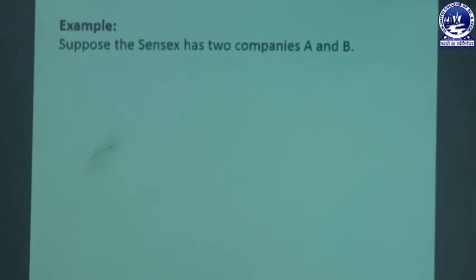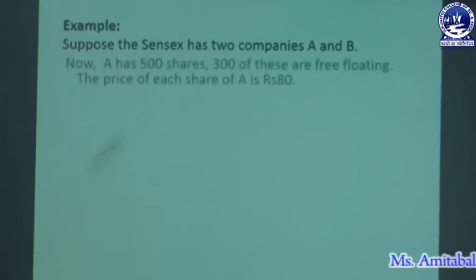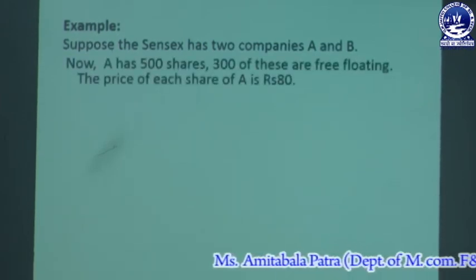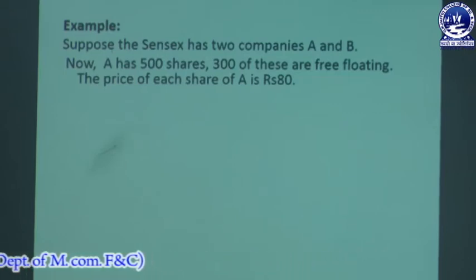Suppose the Sensex has two companies, A and B. Now, A has 500 shares and 300 of these are free floating. The price of each share of A is rupees 80. So, here we are taking an example of the Sensex in which we have two companies, A and B, and company A has how many shares?